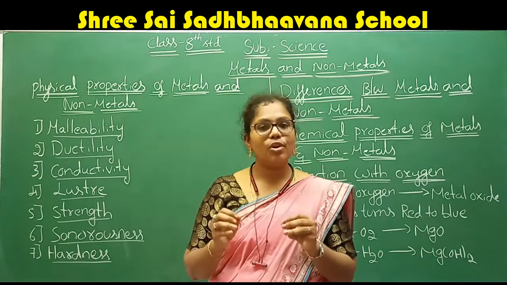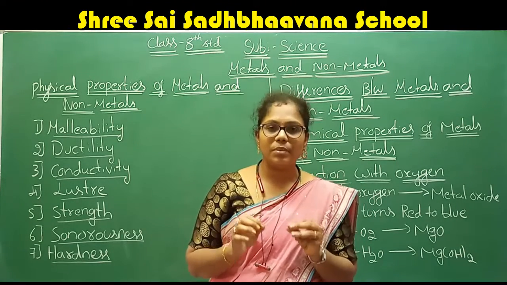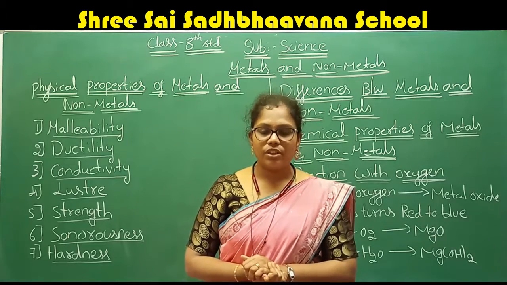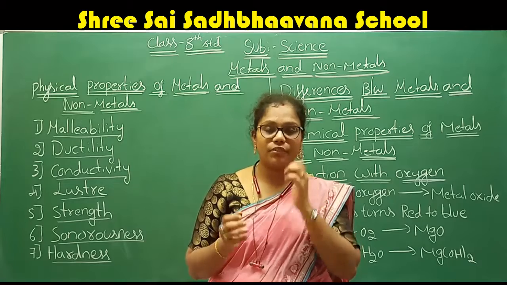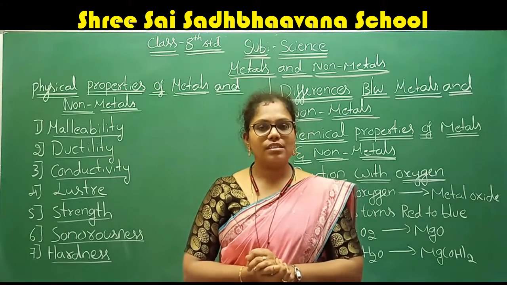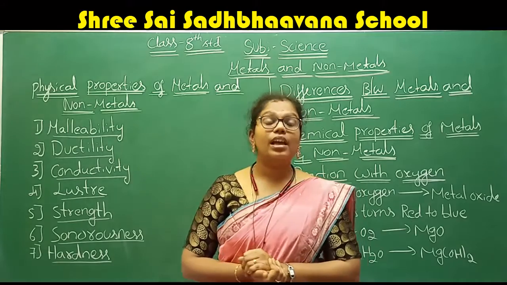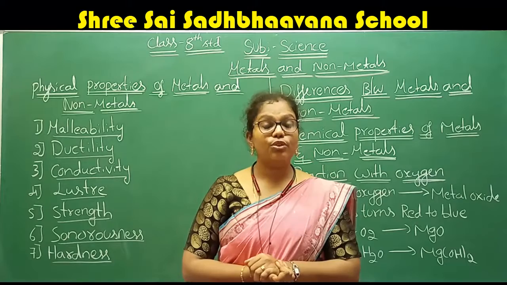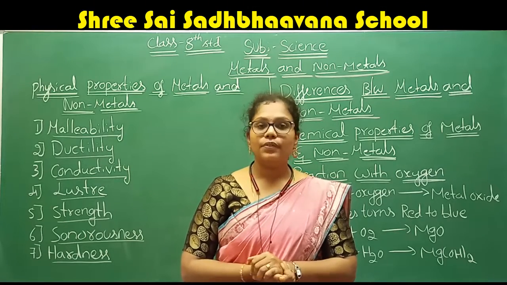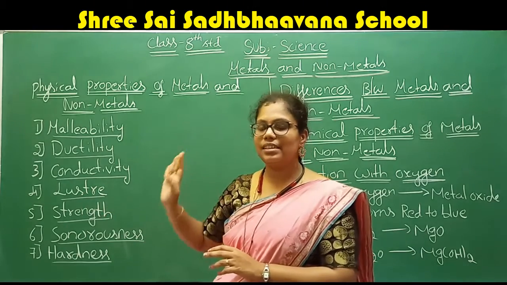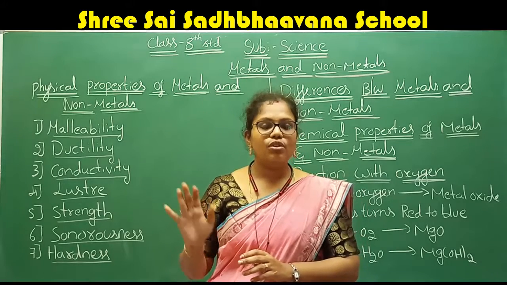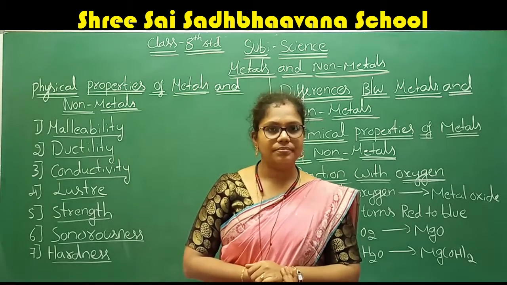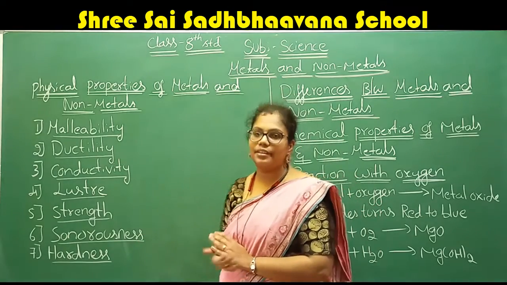That's why the melting point of metal is always more. We are discussing solid substances, so the melting point. The melting point of almost all the metals is very high due to their strength. But the non-metals don't have as much strength. Therefore, their melting point becomes less. This is the fifth characteristic.